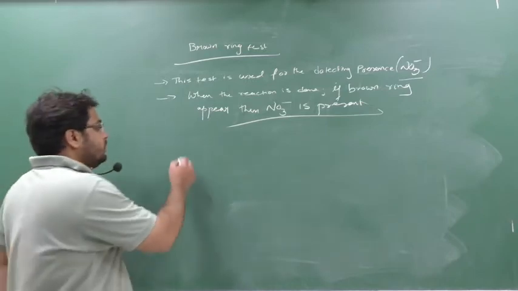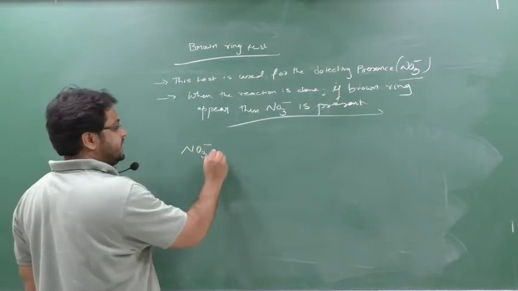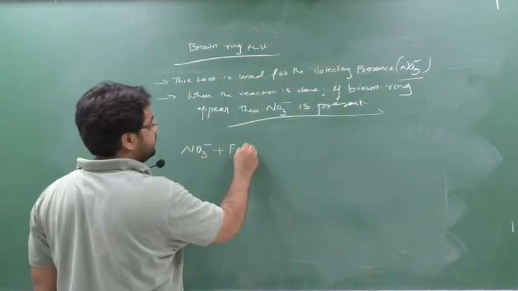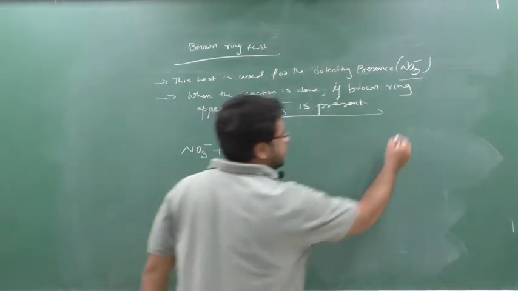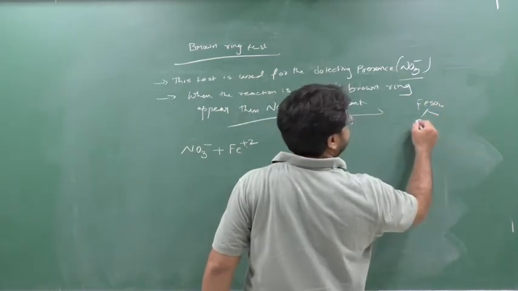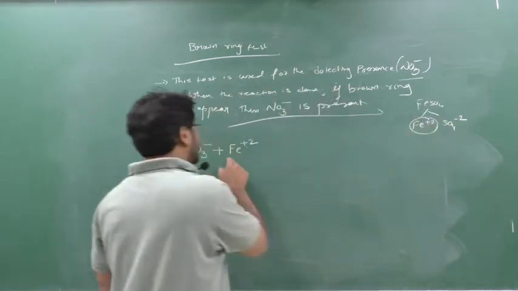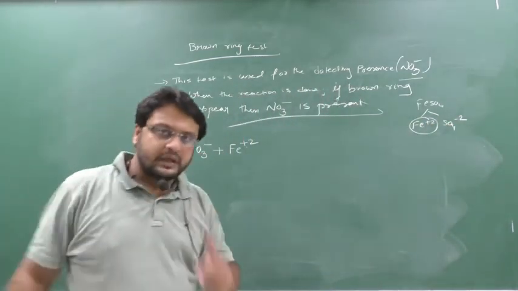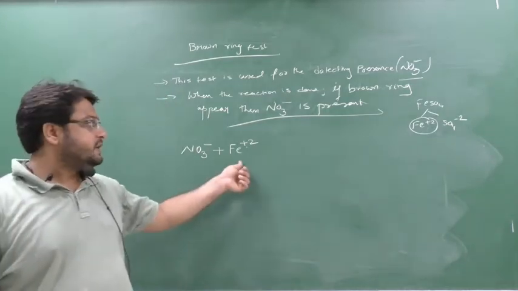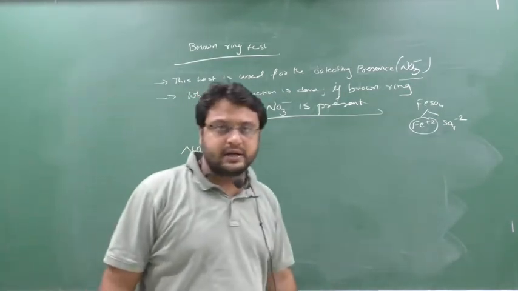In that unknown solution, if it contains NO3 minus ion, we are adding FeSO4, that is Fe plus 2, because FeSO4 means Fe plus 2 and SO4 2 minus. So what you have written: freshly prepared FeSO4 solution is added to the solution containing NO3 minus ion.